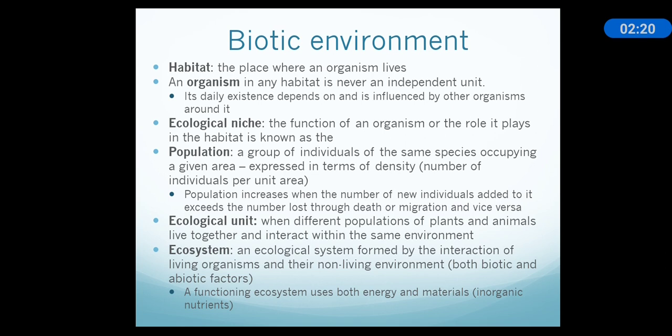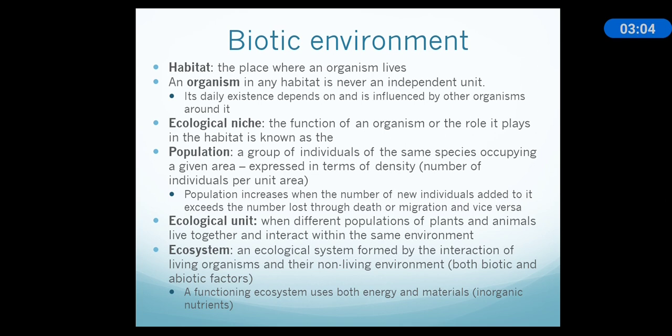Population increases when the number of new individuals added to it exceeds the number lost through death or migration, and vice versa. Again, it's a very common thing to observe: population will increase when the new individuals added to the population exceed the number lost through death. If you are increasing the number of individuals in a specified area, and their death rate is lesser than the incoming of new individuals, automatically the population will increase.